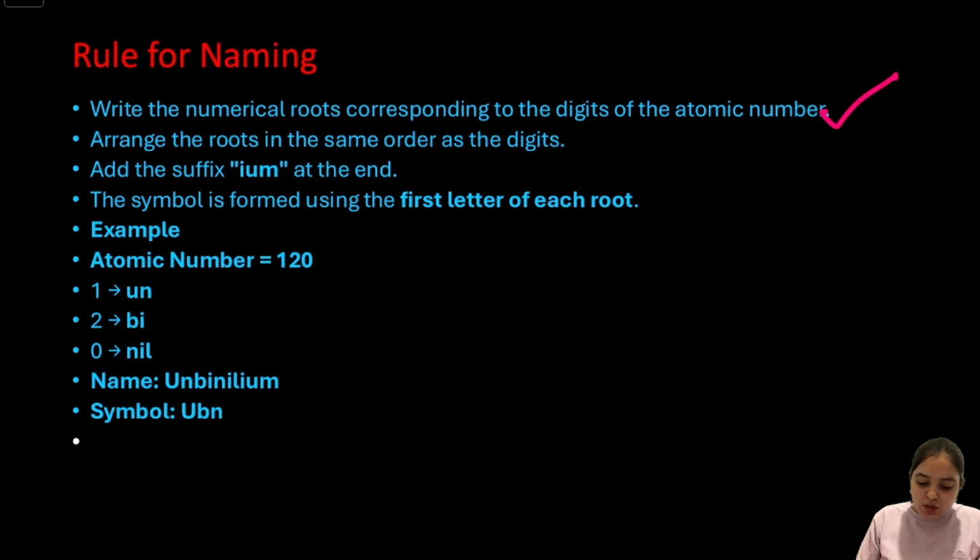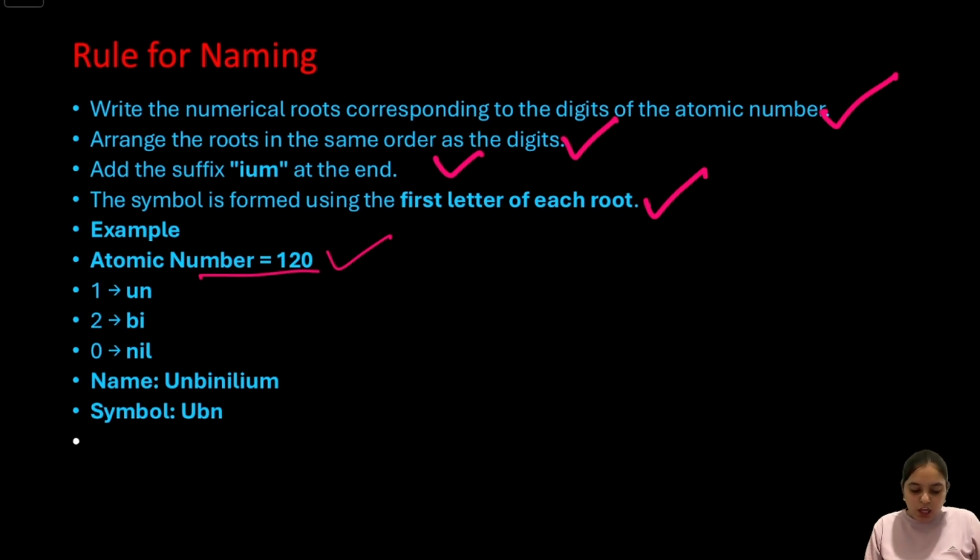Step 2 is to arrange the roots in the same order as the digits. Step 3 is to add the suffix ium at the end. Step 4 is that the symbol is formed using the first letter of each root. Suppose let's take an example, atomic number 120. 1 means un, 2 means bi and 0 means nil. So the temporary name is unbinilium and the symbol is UBN. Using these simple rules, IUPAC can assign a unique temporary name and symbol to every newly discovered element until its official name is approved.